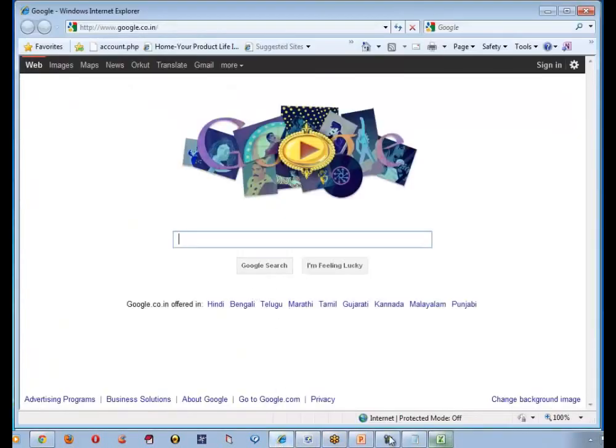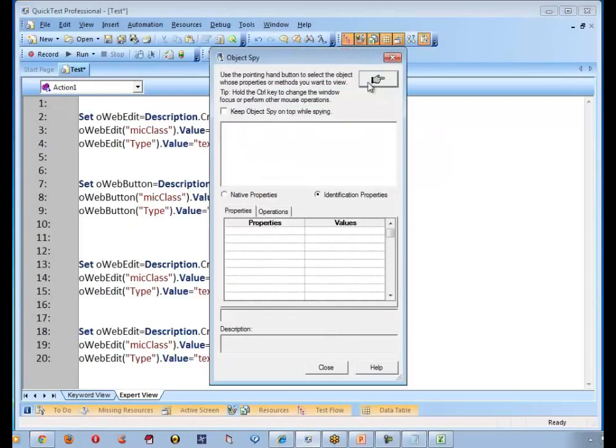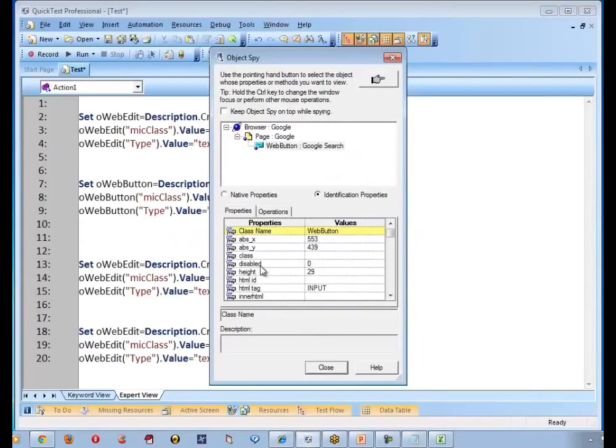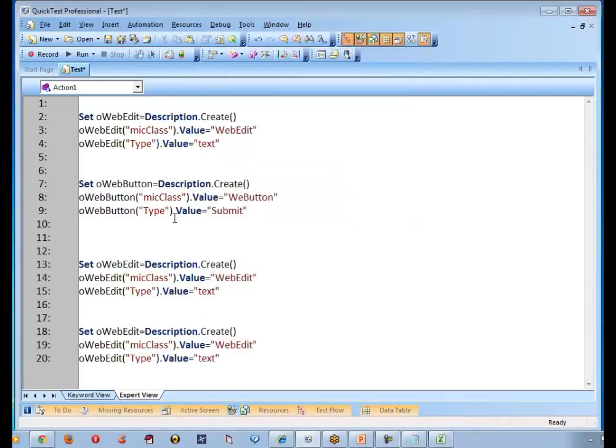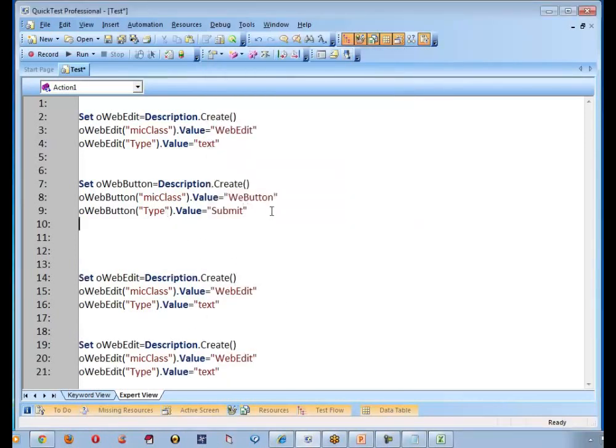There is a button. So this is QTP. Let us try what is the type of that. So Google search, class name is WebButton, and if you want type submit, or we can use one more property called HTML tag. Let me use this. HTML tag is the property. So for WebButton, the property name is called HTML tag. What is the value of that? It's called input.